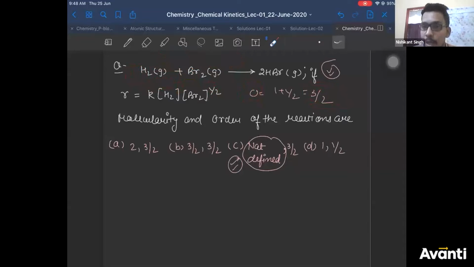Because if it was an elementary reaction, your order should have been the same as the molecularity, 2. But our order is coming out to be 3 by 2. That means the reaction is not elementary. And if the reaction is not elementary, we cannot define its molecularity.